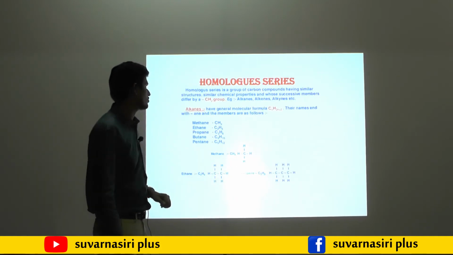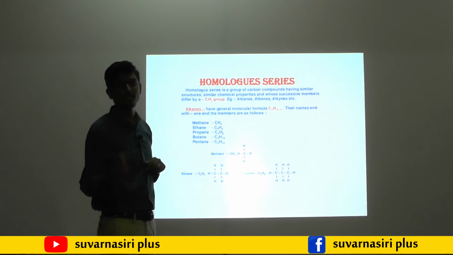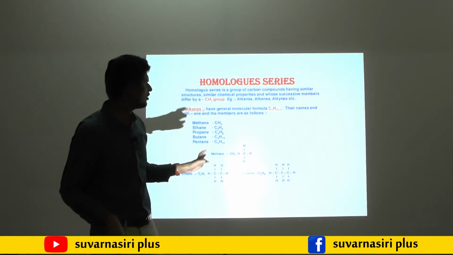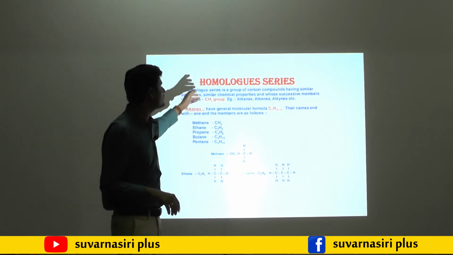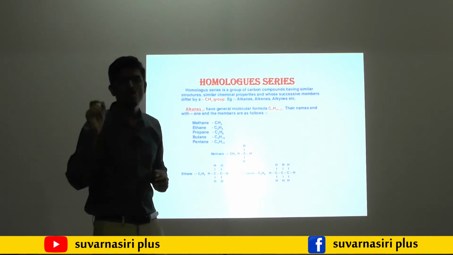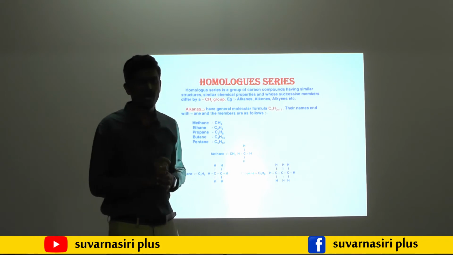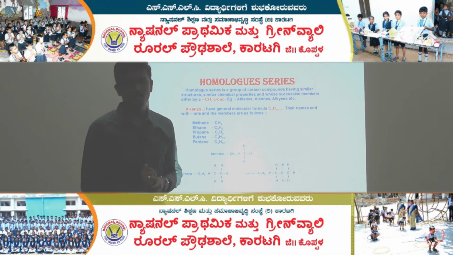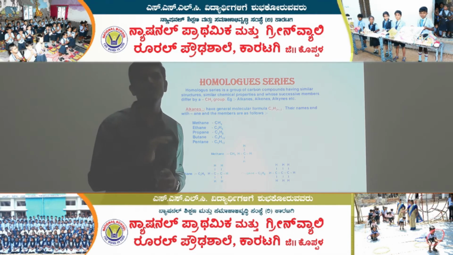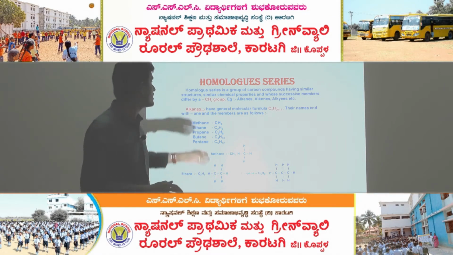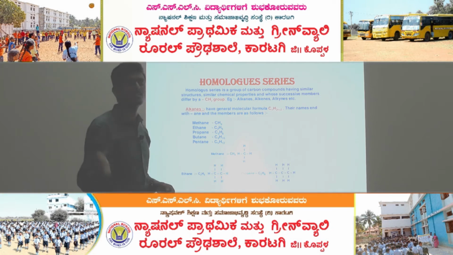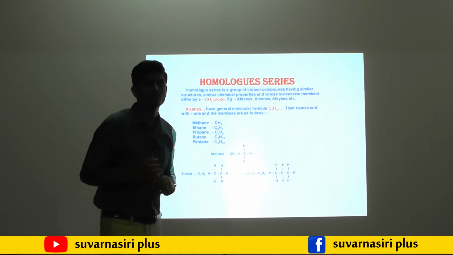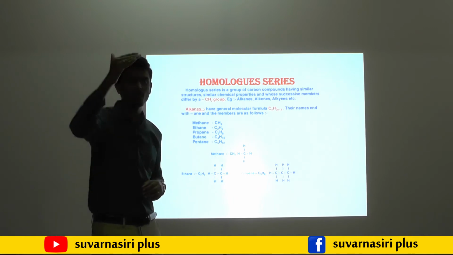Now we will move on to the next one, homologous series. It may come in your examination for 1 or 2 marks. So what is meant by homologous series? A homologous series is defined as a series of organic compounds having similar chemical properties and similar structures, but the successive member difference is CH2, from one member to the next member.